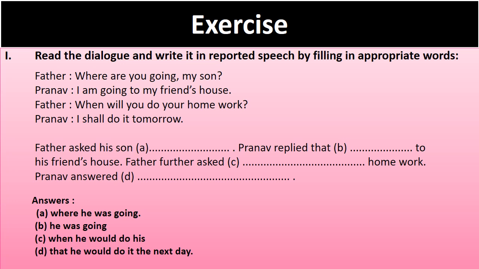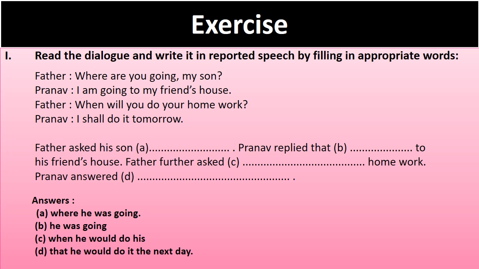Now let us check how to solve it. Father asked his son, dash. Now this reporting verb is already solved for you. Father asked his son. Now we have to convert these actual words of father: Where are you going? So when it is a WH question, we do not use any conjunction.